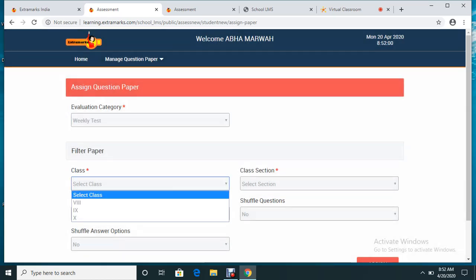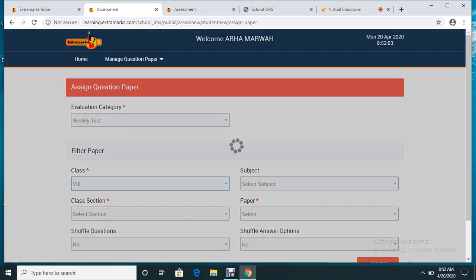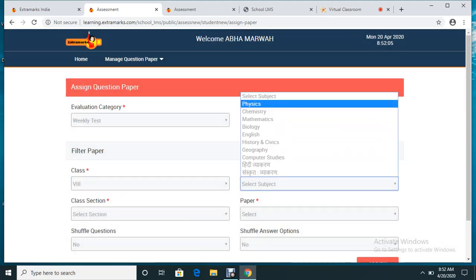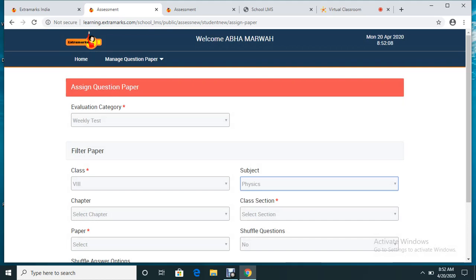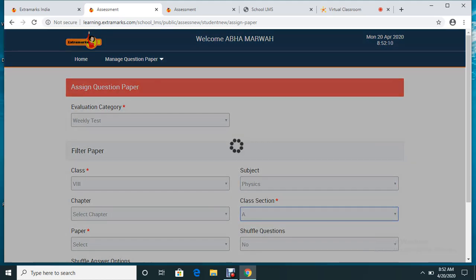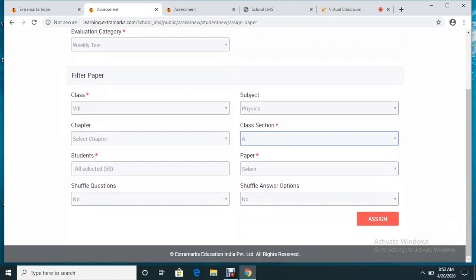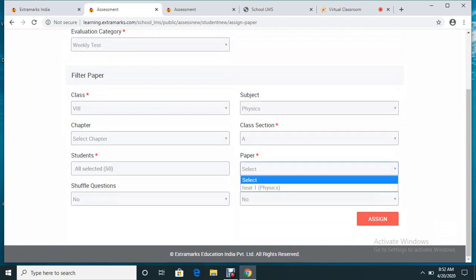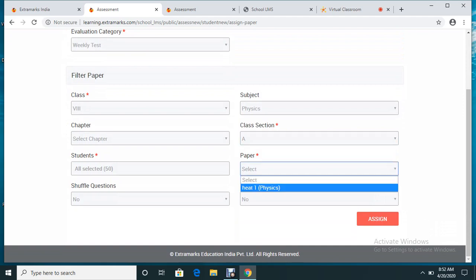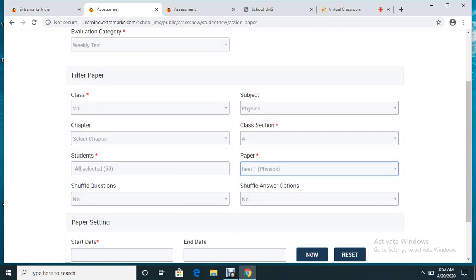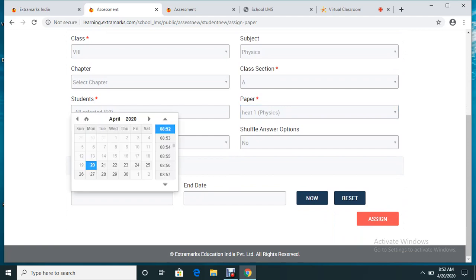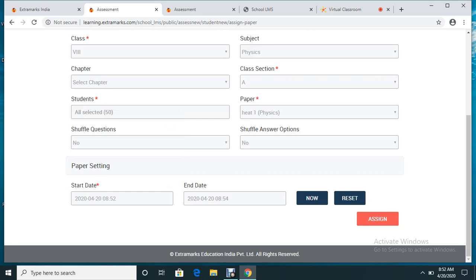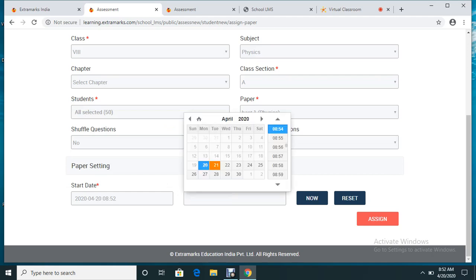Okay, weekly test, class 8, subject physics, section A. All 50 students are selected by default. As you can see, heat 1 physics, already this paper I have been assigning. I don't have to give this 2 option. I can create a start date and end date. So start date is today, 20th of April 8:52, and end date is 21st April 8:54.